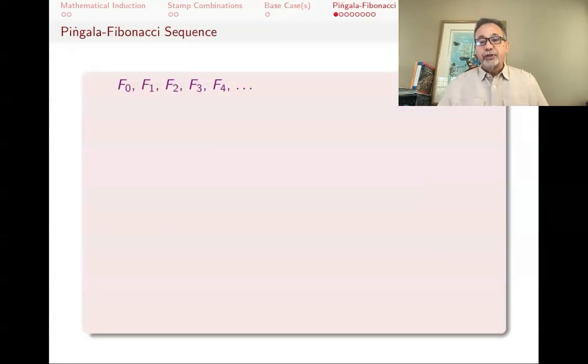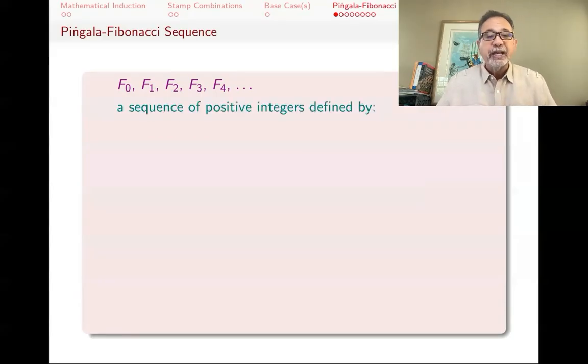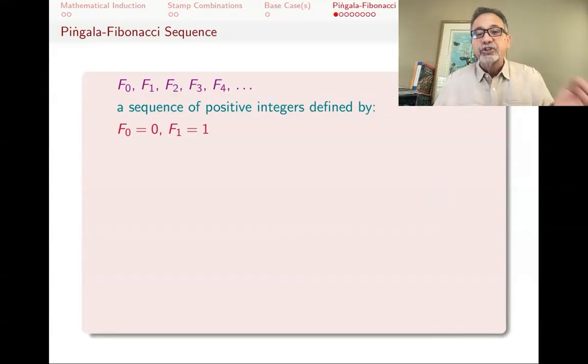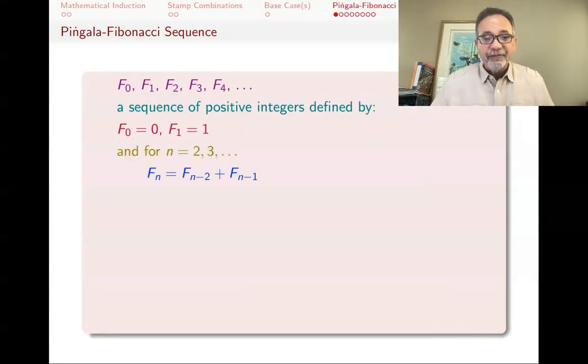Let's do a couple of other examples. I want to use the Fibonacci sequence. So I'm going to define a sequence f0, f1, f2, f3, f4, and so on. This is a sequence of integers. f0 is 0. The first one is 1. And then after that, every one is just the sum of the previous 2. fn, the nth one, is the n minus second one plus the n minus first one.